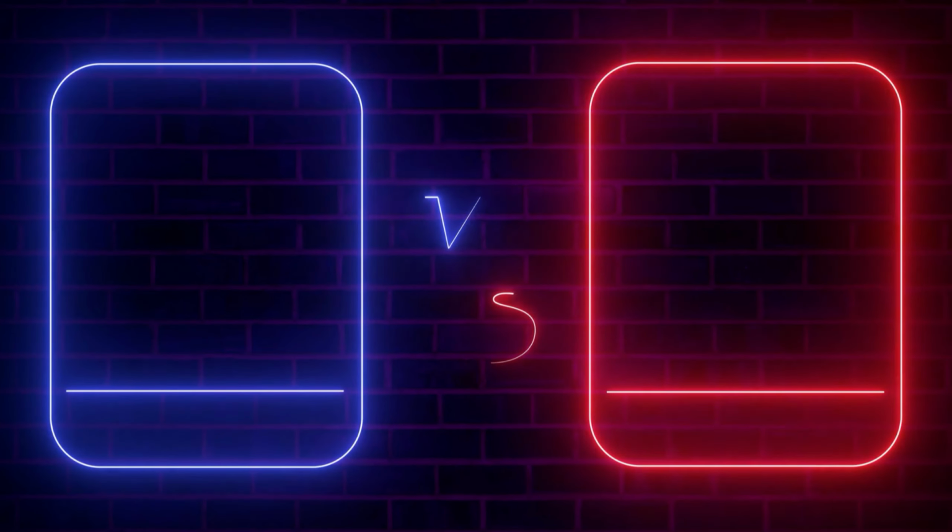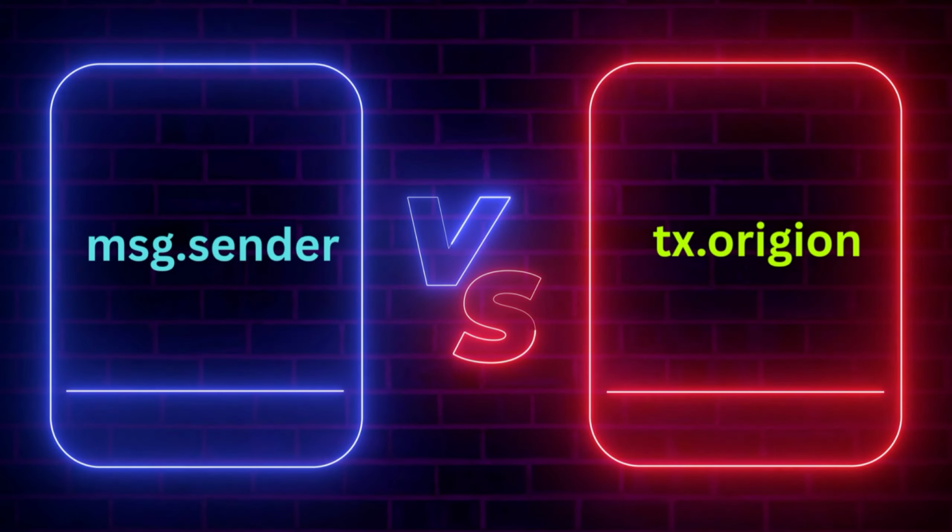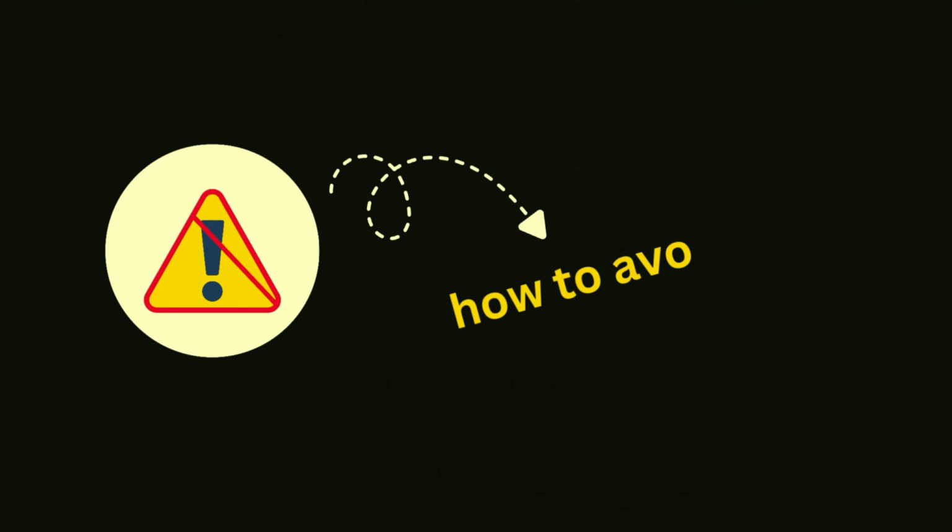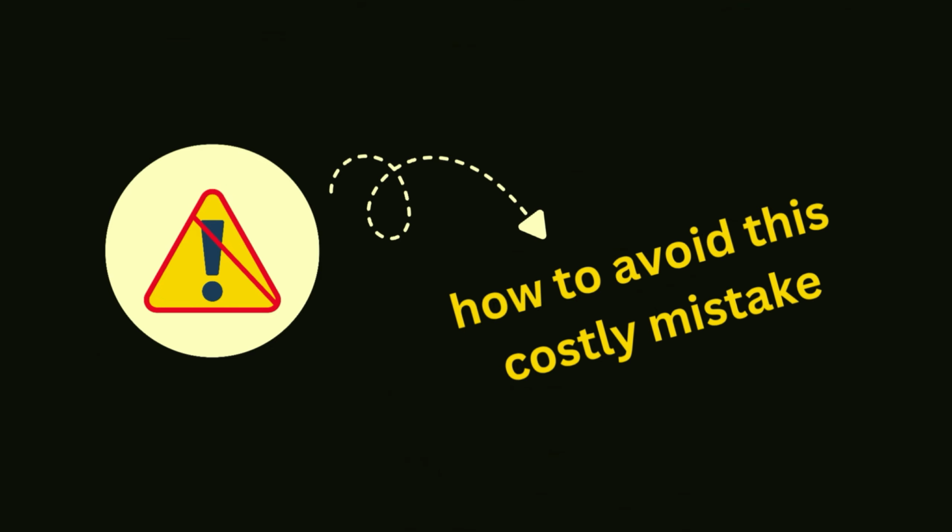In this video, we'll break down msg.sender versus tx.origin in plain English, show a real Solidity example of the vulnerability, and explain how an attacker exploits it. By the end, you'll know how to avoid this costly mistake and write safer smart contracts.